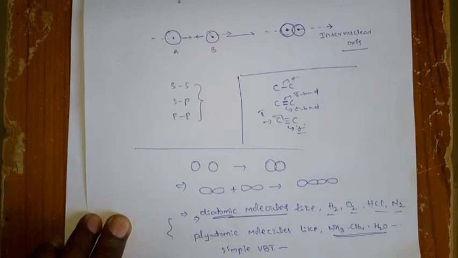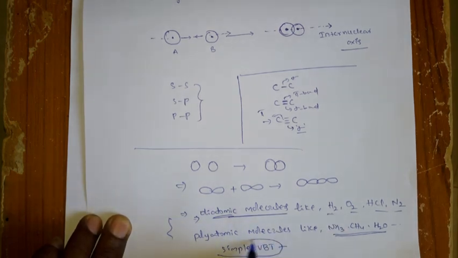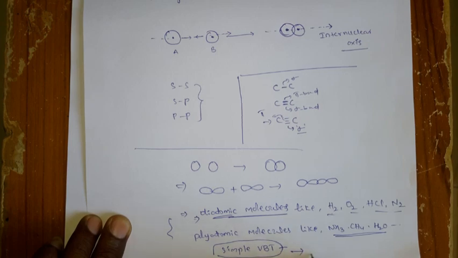So how did they fail? Okay, now we can see why the simple VBT theory failed. So because of that, why did a new concept have to be introduced? That is the hybridization. Why did the new concept have to be introduced?